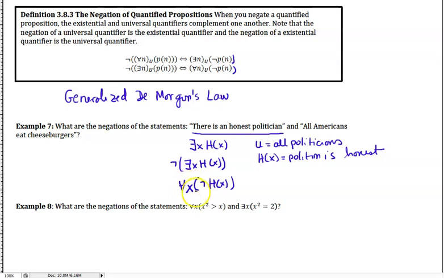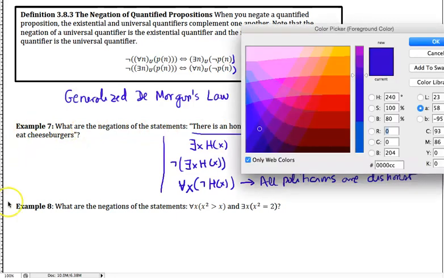So for all politicians in my universe, they're not honest. This means, if we write it in English, all politicians are dishonest.